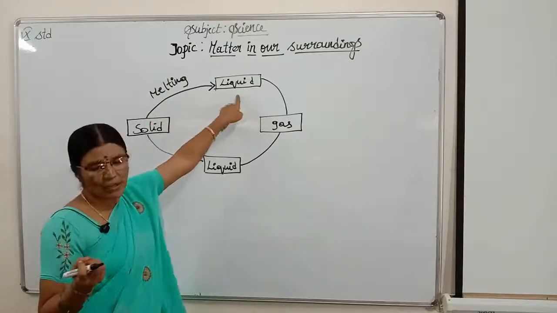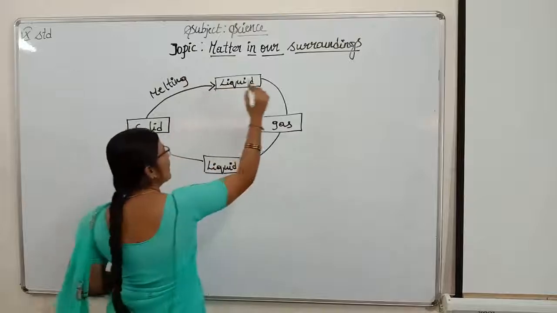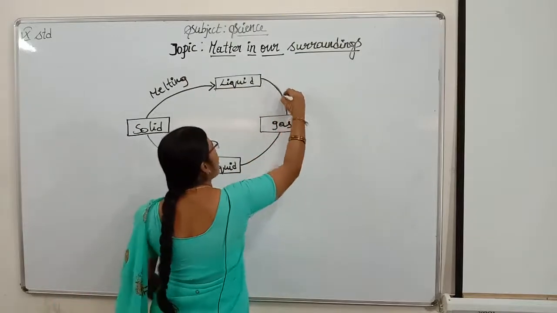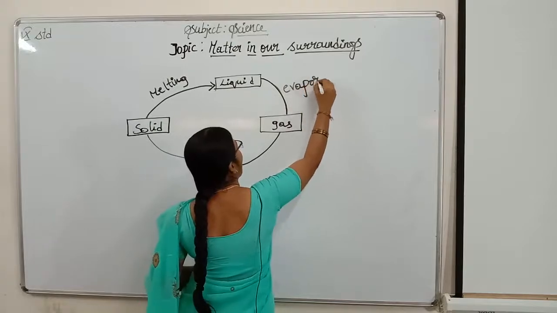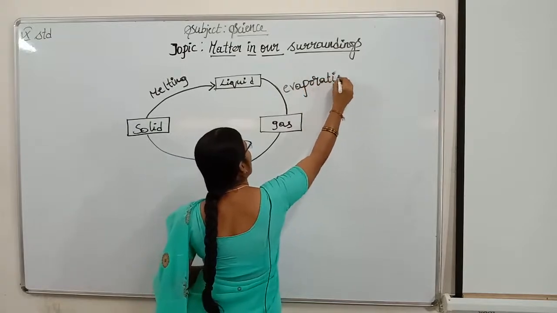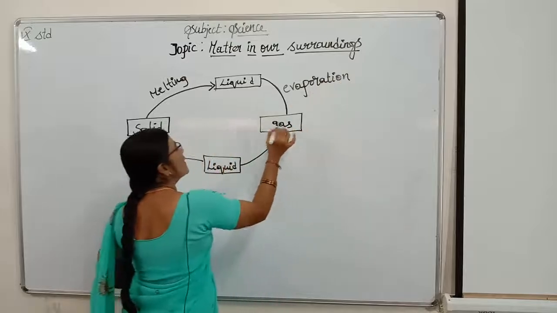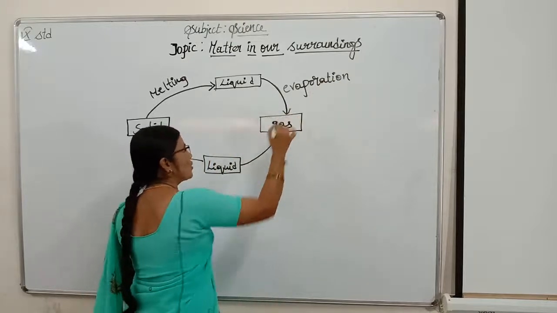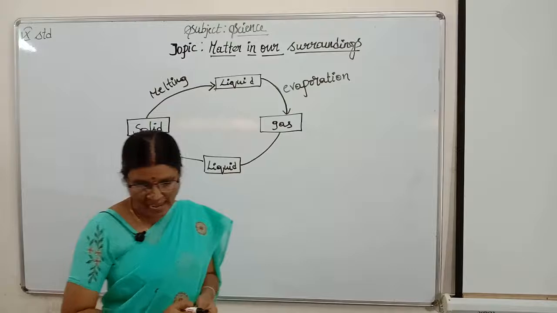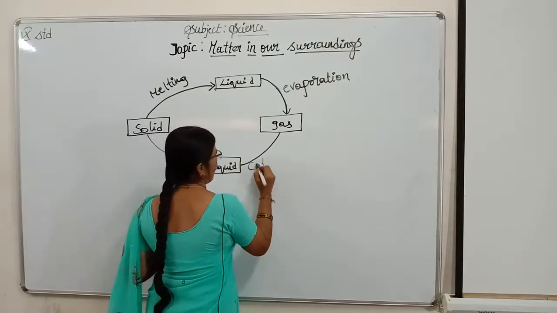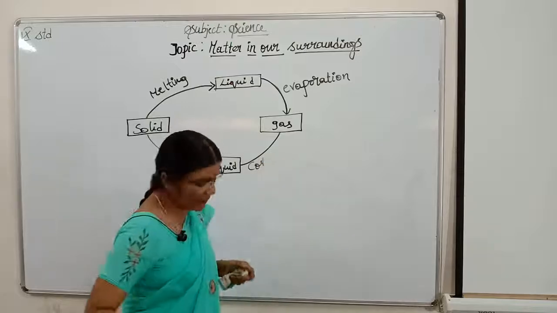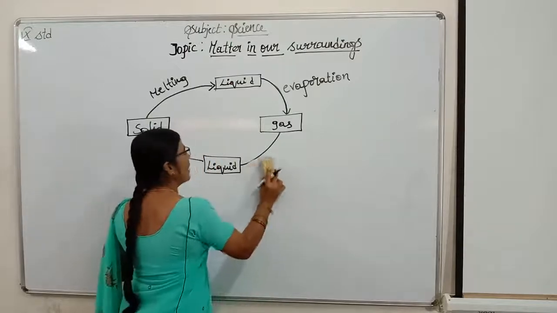to give liquid. From liquid it is evaporated. Evaporation. Due to evaporation, what will happen? It is changed into gas, children. When gas is condensed, children, we get liquid back.